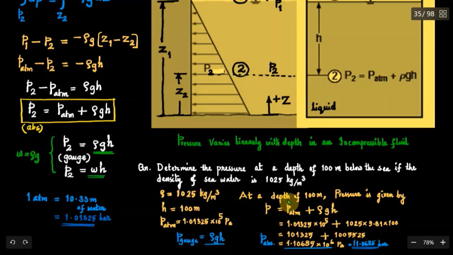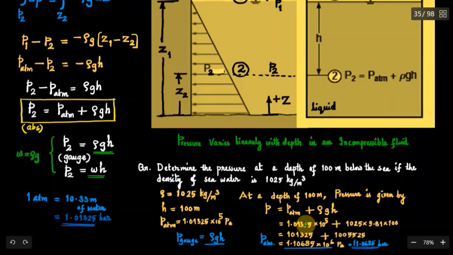And at a depth of 100 meters, if you write absolute pressure, then it is P atmosphere plus rho g h, because P atmosphere is acting on the free surface and this rho g h is the pressure variation for the depth of h meters, the increase in pressure for a depth of h meters. So it's a question of substitution.